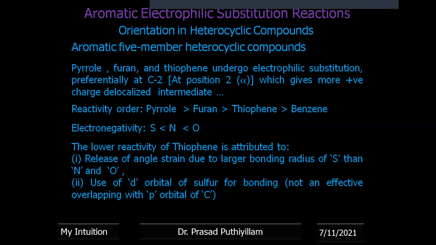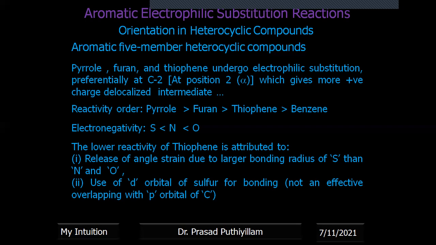The low reactivity of thiophene is due to release of angle strain, because the bonding radius of sulfur is larger than that of nitrogen and oxygen. That means it does not have that much bond angle strain compared to pyrrole and furan, so it doesn't want to react. That's all.